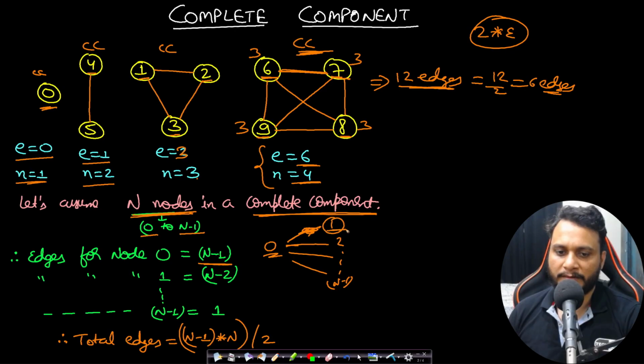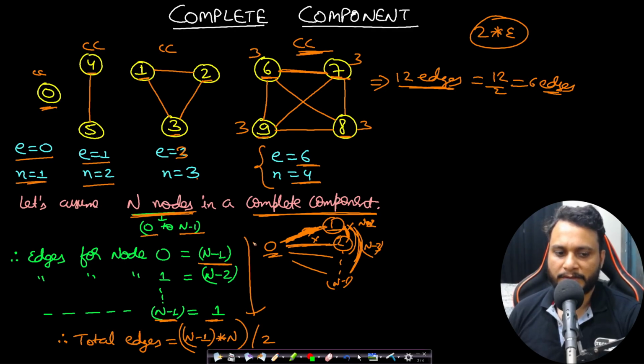Similarly for node 1, how many edges will it have? Now you do not want to duplicate count the edge from 0 to 1. You have already counted it, and that same edge will be used to go from 1 to 0. So to avoid this duplicate counting, you will not go to 0, you will go to all the other nodes, and that will be n minus 2 edges, right? Similarly for 2, since you have already counted 1 to 2 and 0 to 2, these 2 edges have to be ignored, and so the rest of the options will become n minus 3 edges, right? Likewise, for the last node, the n minus 1th node, you will just have one edge.